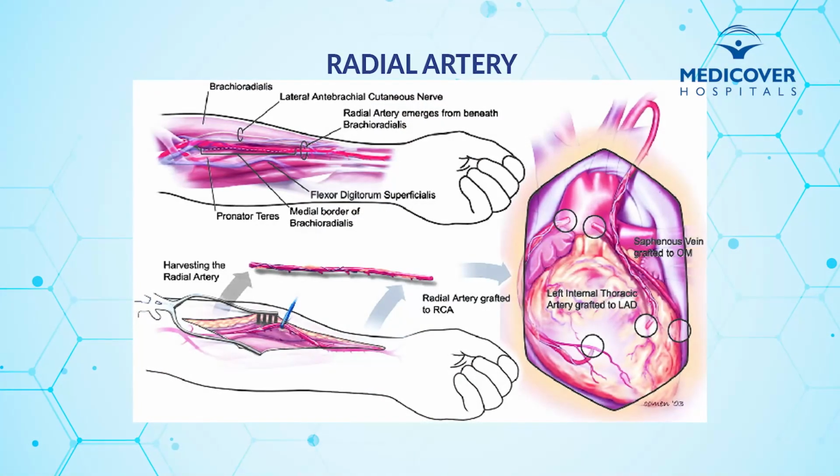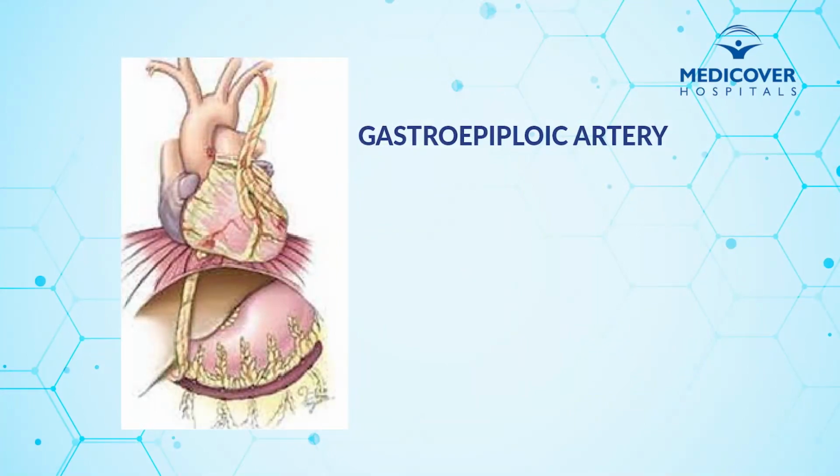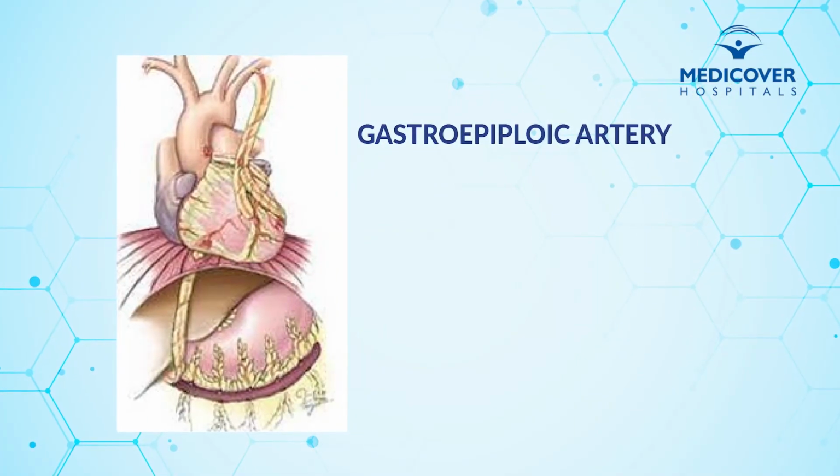Various studies have shown that the arterial patency is more compared to the venous grafts. The studies have shown that the arterial patency at 10 to 15 years is almost 90%. That means 90% of the arteries work for 10 to 15 years. So what conduits do we use for total arterial revascularization? One is the left internal mammary artery from the left side behind the chest, the right internal mammary artery from the right side of the chest, then the radial artery. Sometimes we use the gastroepiploic artery and inferior epigastric artery, but very rarely. So the left and right internal mammary arteries are commonly used, followed by the radial artery.